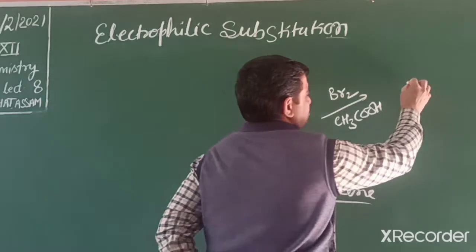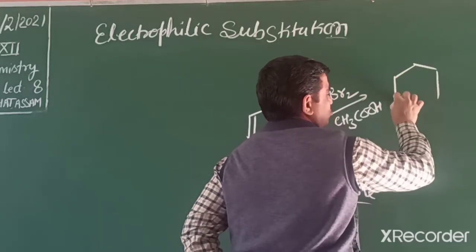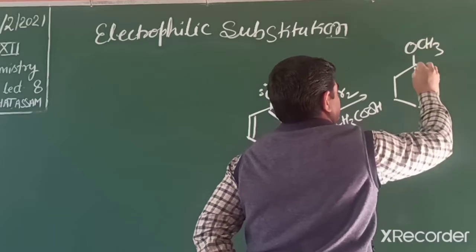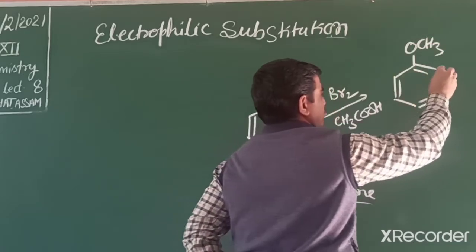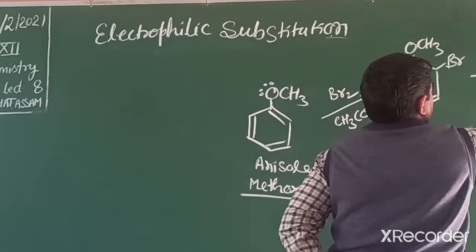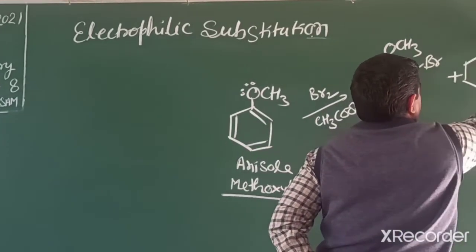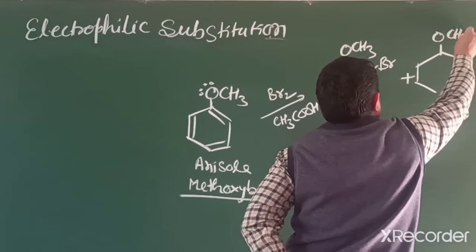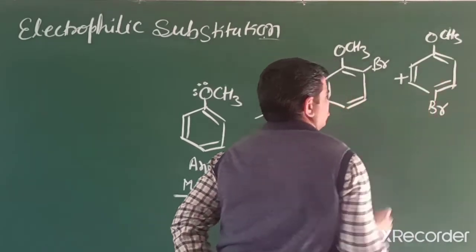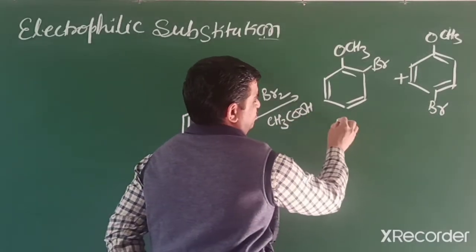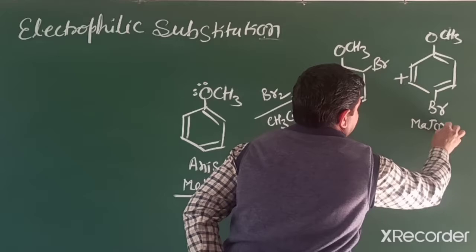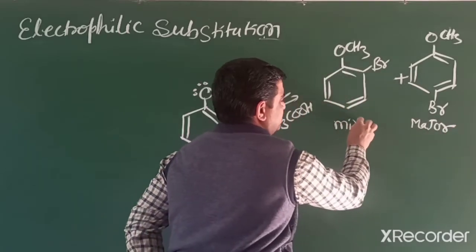It reacts, and we get the product at ortho and para position. Ortho bromoanisole and the other one is para bromoanisole, and para product is major product. This one is minor.